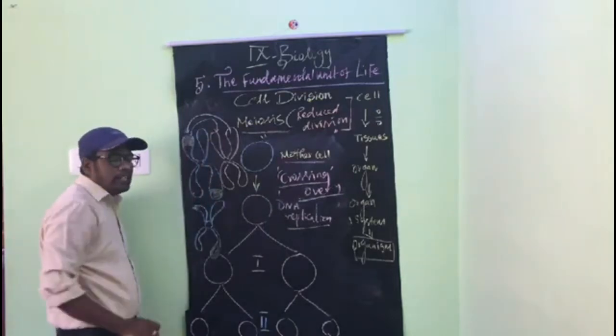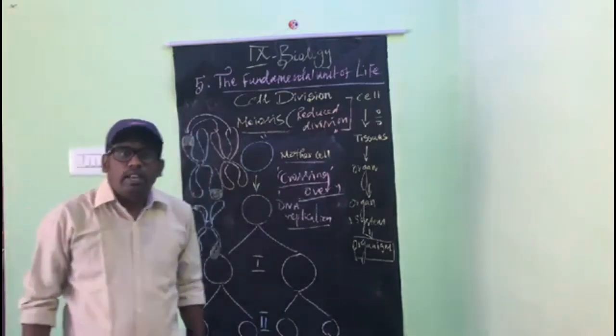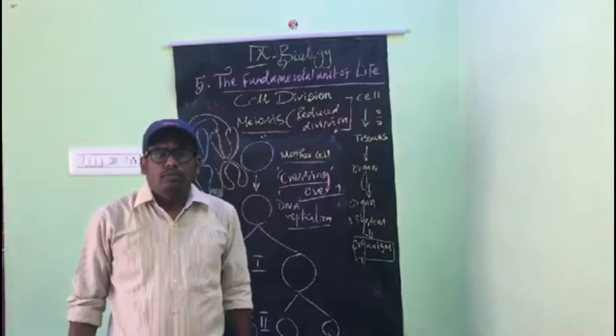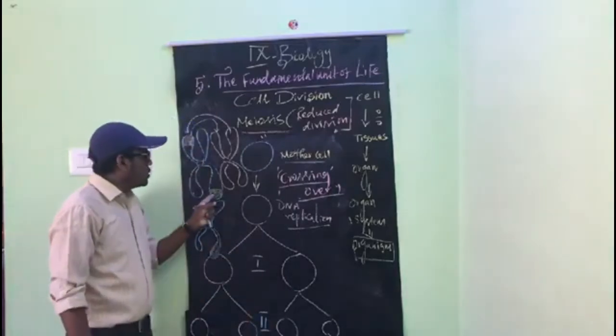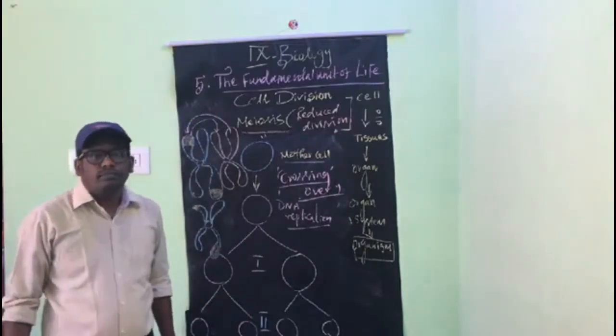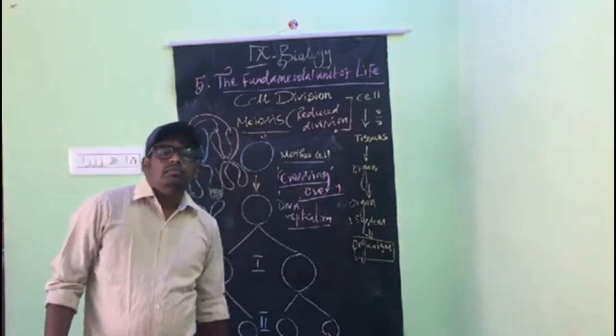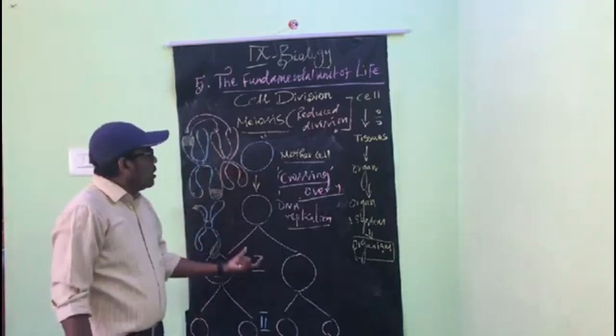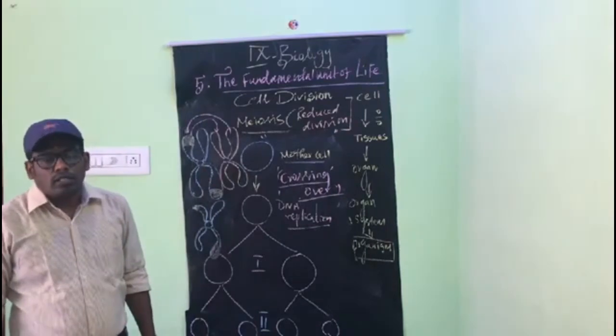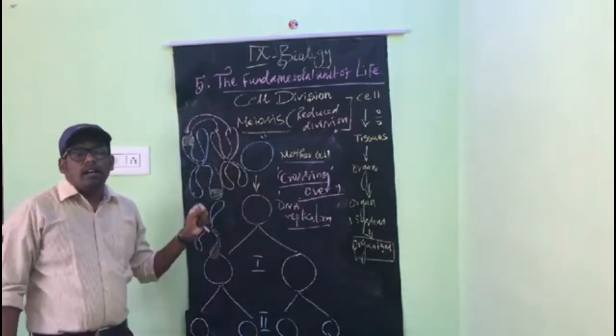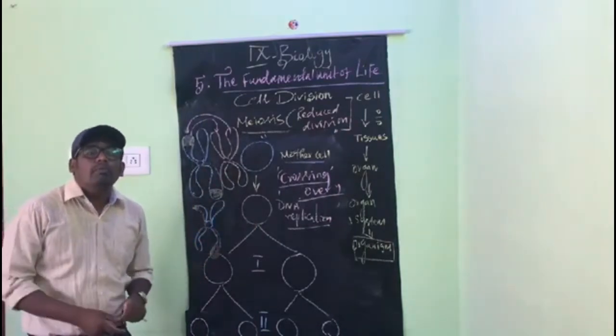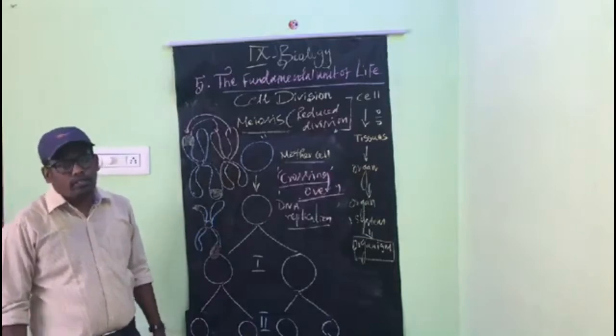Exchange of genetic material between the chromosomes. So that's why different colors are given. Like this, meiosis division occurs in plants and animals in reproductive cells, not body cells.